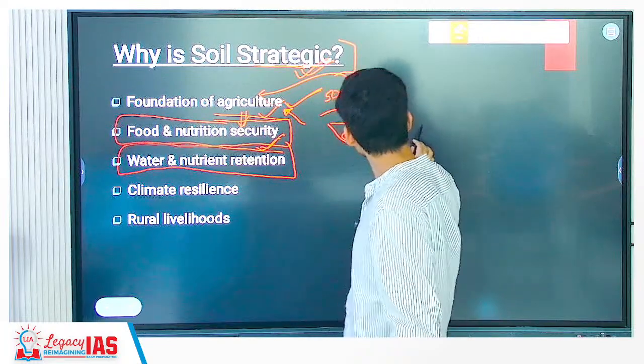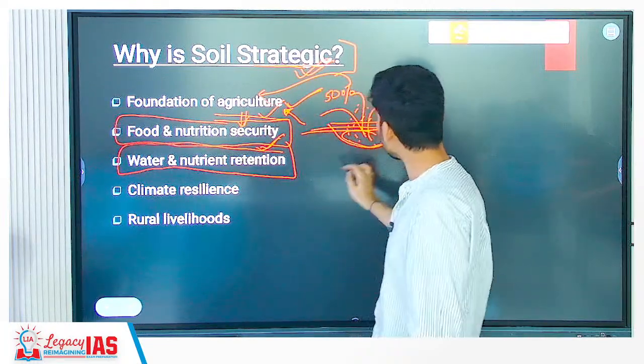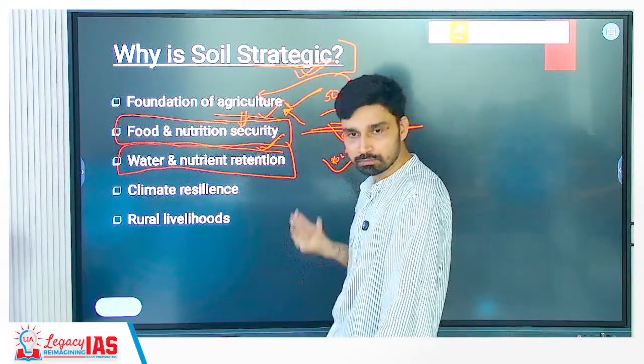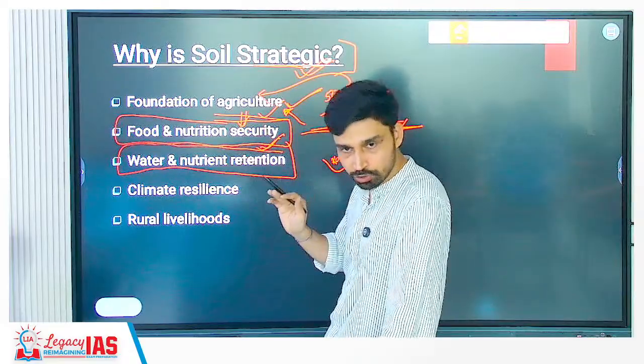Suppose that soil is continuously being degraded, eroded and all that. What are you only left with? Rocks, okay, which are kind of impermeable. That means the groundwater level will also reduce significantly.